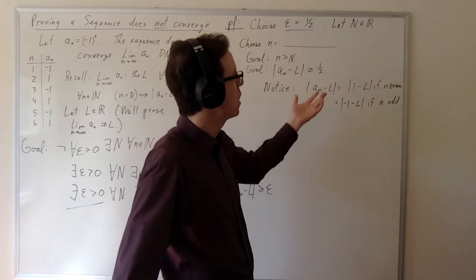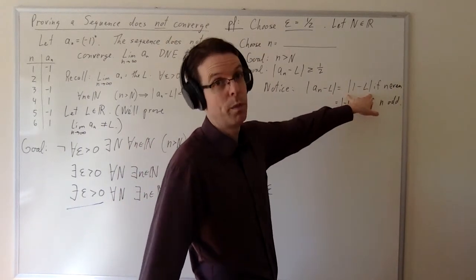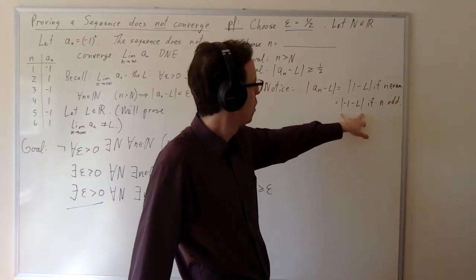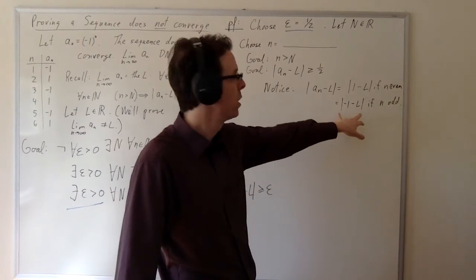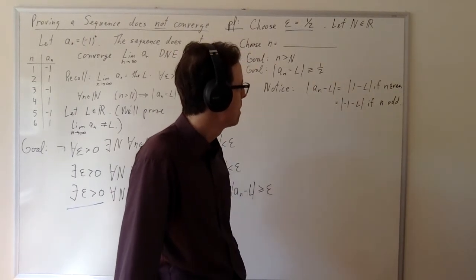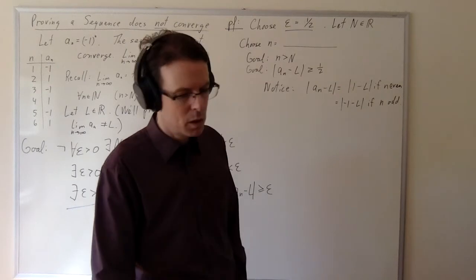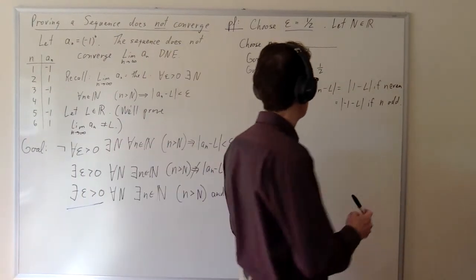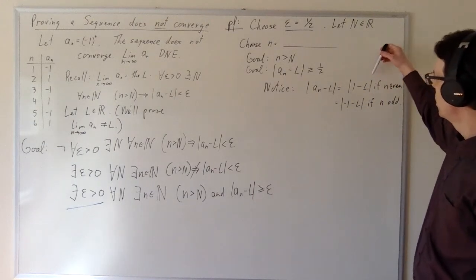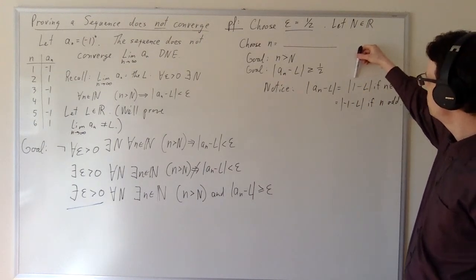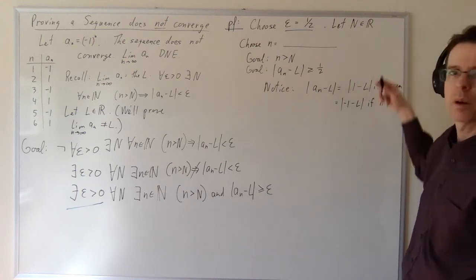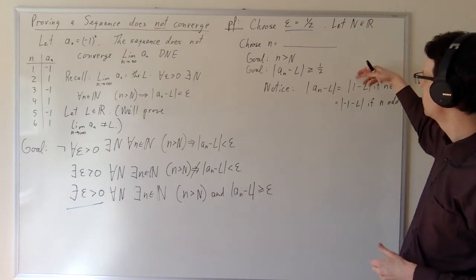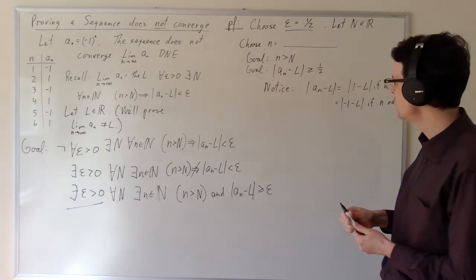If L is equal to 3/4, then this will be 1/4, which is bad because it's not greater than 1/2. But if L is 3/4, then this one will be positive 1 3/4, which is certainly greater than 1/2. So it seems to depend here on the value of L, of course. And if L is a negative number, then we should be able to demonstrate that this is definitely going to be greater than 1/2. Because if L is negative, then this is 1 minus a negative, which is going to be greater than 1. So let's make a note of that.